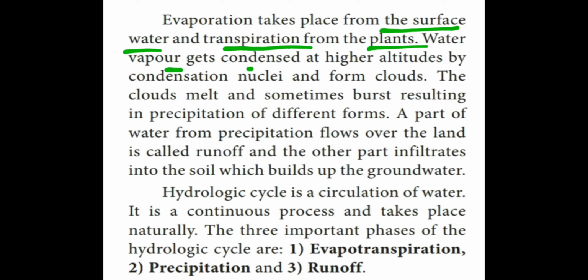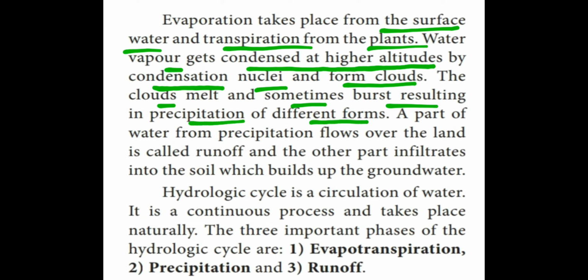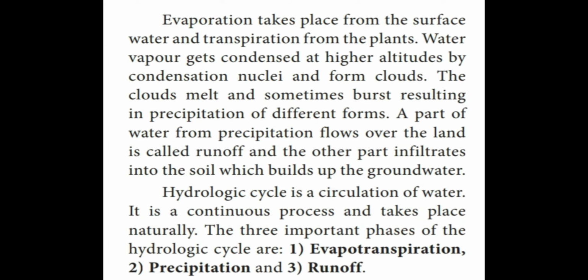Water vapor gets condensed at higher altitudes by condensation nuclei and forms clouds. The clouds melt and sometimes burst, resulting in precipitation of different forms. A part of the water from precipitation flows over the land, called runoff, and the other part infiltrates into the soil, which builds up the groundwater.